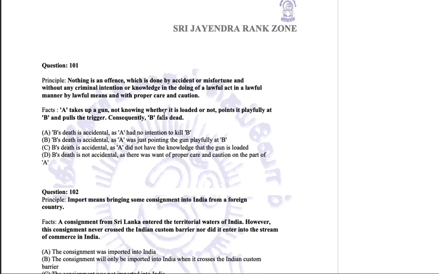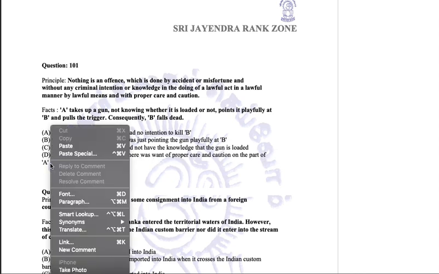Now, this person has failed to take proper care and caution. You cannot simply play with a gun. You have to first test fire it somewhere if you want to play. You have to first test fire it in the open air or somewhere else to know whether it is loaded or not. So, he forgot to take proper care and caution. So, A's death is not accidental, and he definitely would be guilty for this crime. So we'll go with option D here.